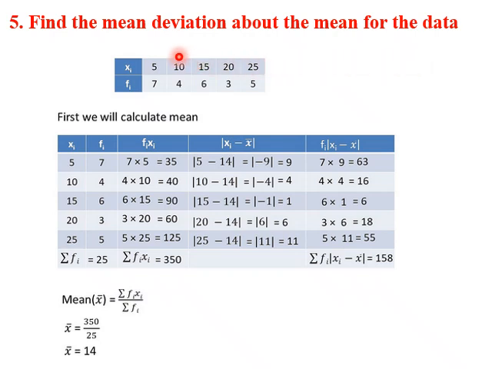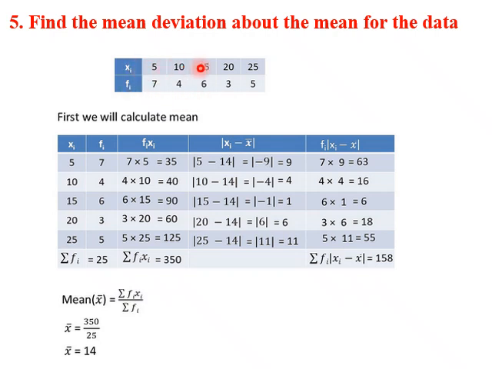In this problem, we need to find the mean deviation about the mean for this data. Xi, Fi is given. Instead of raw data, Xi alone is given. Here frequency is also given. This is called a discrete frequency distribution. Why discrete? Let us try to understand this first. What does it mean, Xi, Fi?